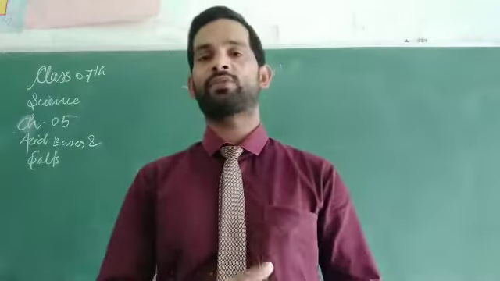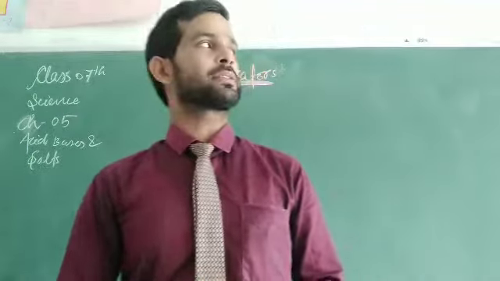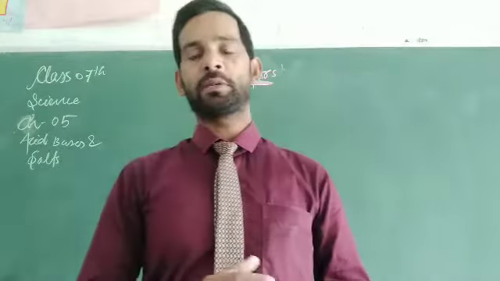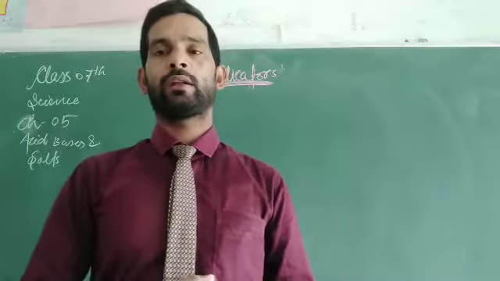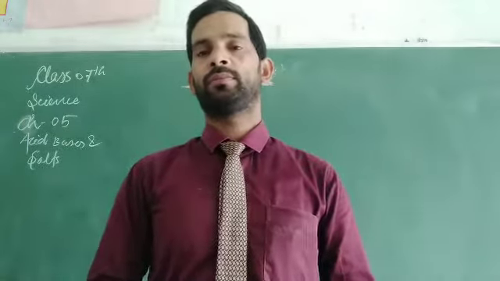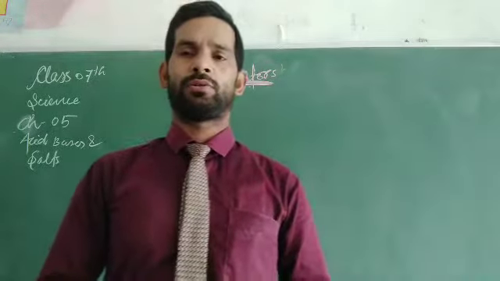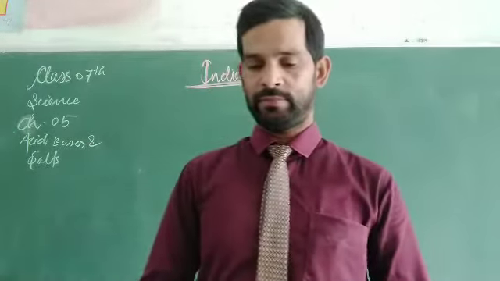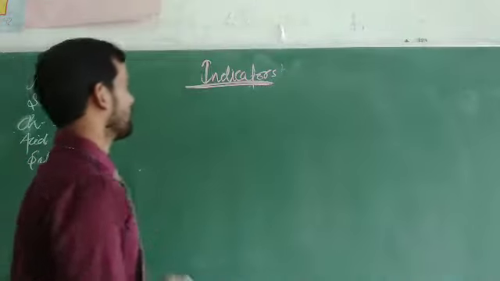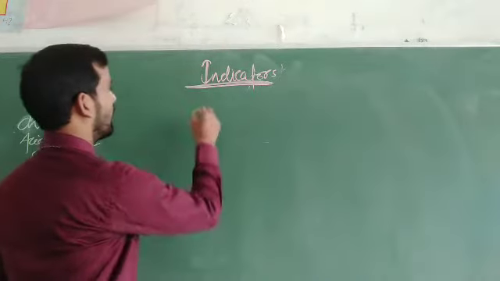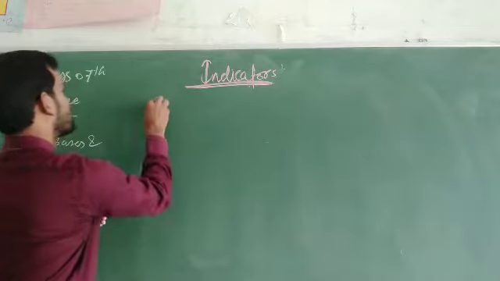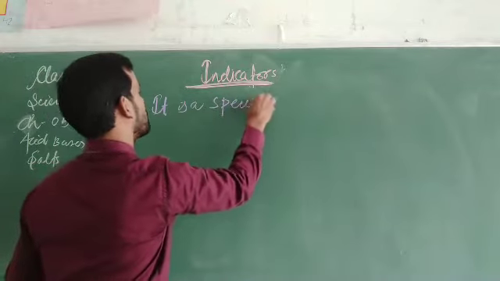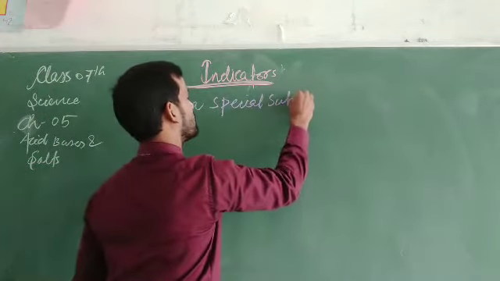What are these natural indicators? These natural indicators are turmeric, litmus paper, red cabbage, and China rose, that is gudal. So these are all the natural indicators. We can say the indicator first of all is a special substance.